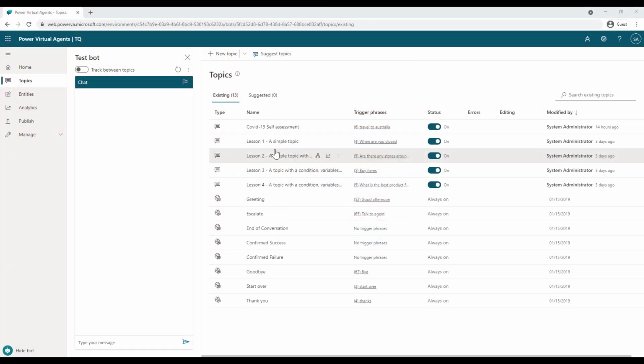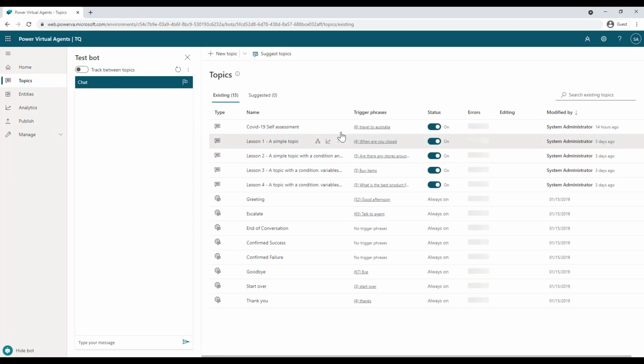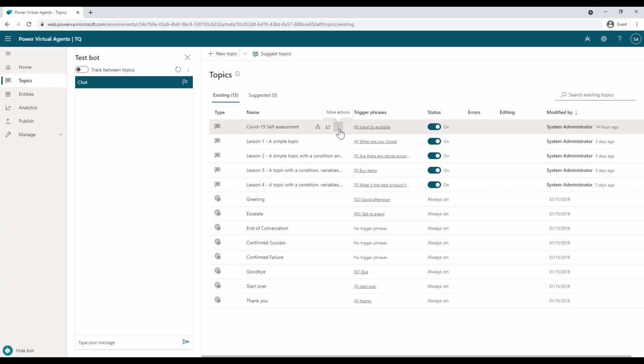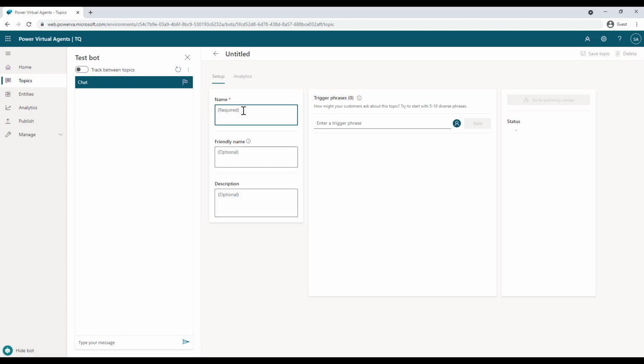Okay, so over here I am in my Power Virtual Agents environment. And under the topics, you will see that there are a number of topics that are listed by Microsoft itself. Now, if you create your own custom topic, it will also be listed over here. In this case, we are going to create a topic for hotel booking. And for that, let's just click on new topic. Now, let's just provide a name for the topic. Let's say hotel booking. And the friendly name, that is the name that is reflected to the user, can be different than the name over here, right? So you can provide a friendly name.